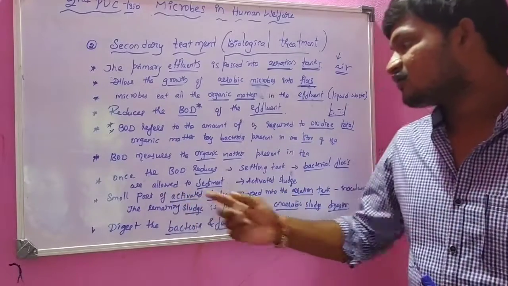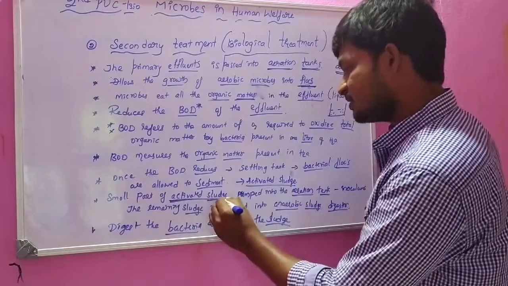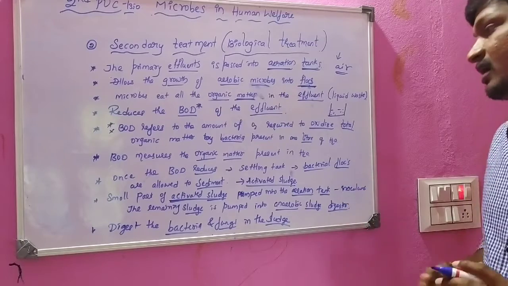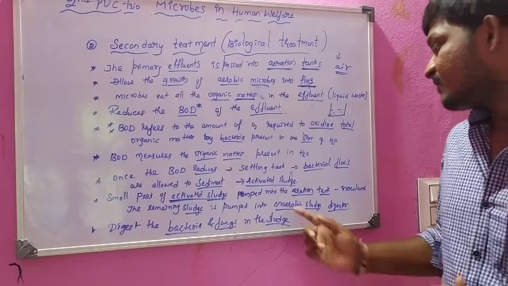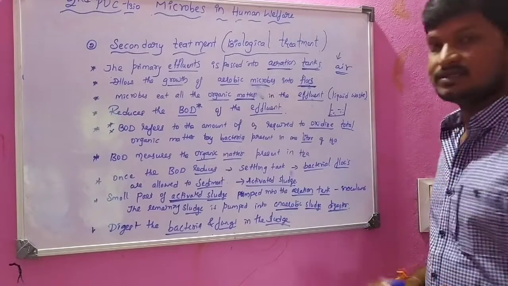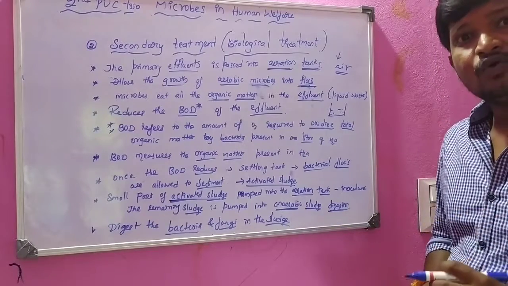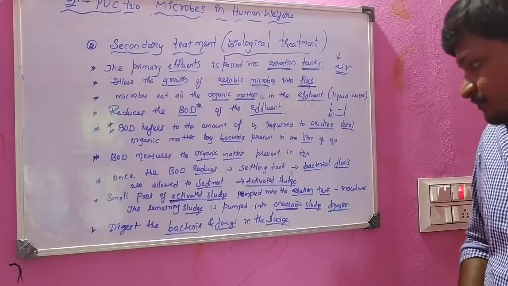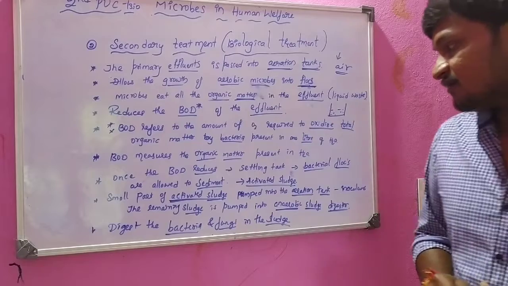Next, a small part of the activated sludge will be pumped into the aeration tank as inoculum. The remaining sludge will be pumped into the anaerobic sludge digester. Here another microbe is involved, anaerobic microbes, which means microorganisms formed under the absence of oxygen, that is bacteria and fungi.